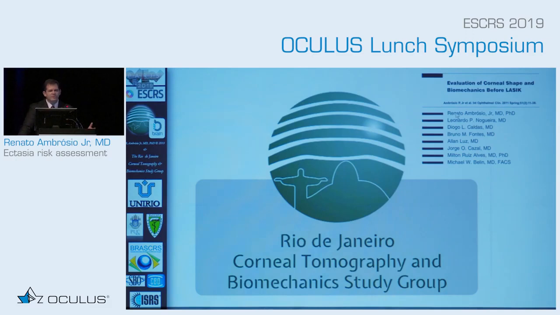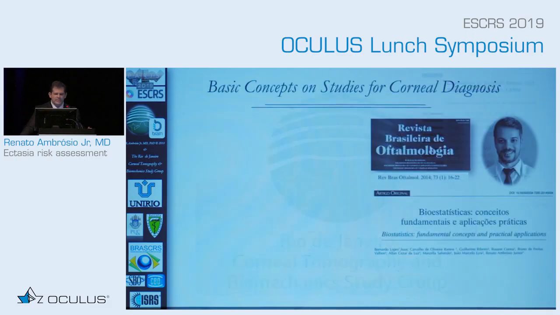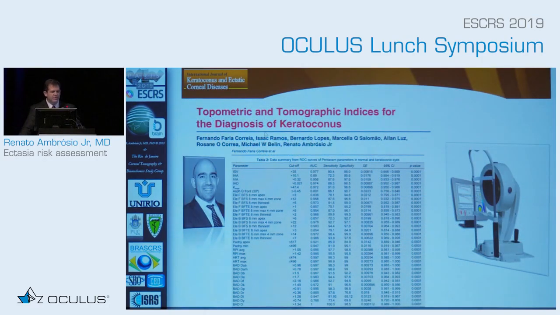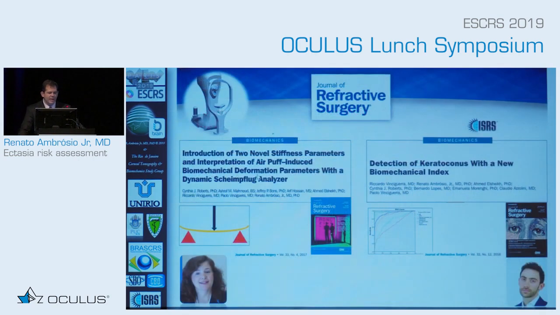So our goal is to define objective metrics and eventually combine shape and biomechanics. This comes with a thesis from Bernardo Lopes on the understanding of the parameters that we have. We have here tomographic and biomechanical parameters, but we can add wavefront, AXL, epithelial mapping. This is something we have to look into: objective metrics with topometric, tomographic and also biomechanical data.